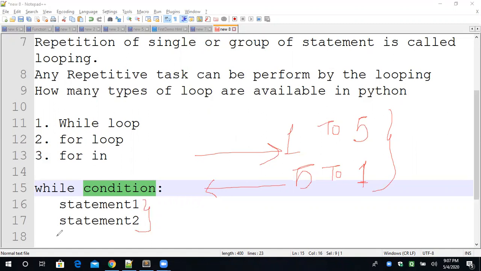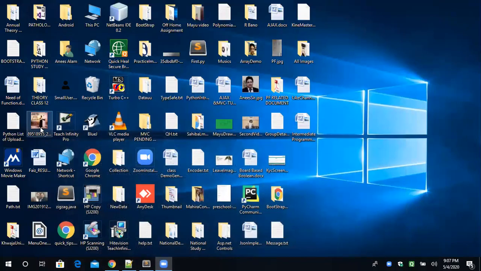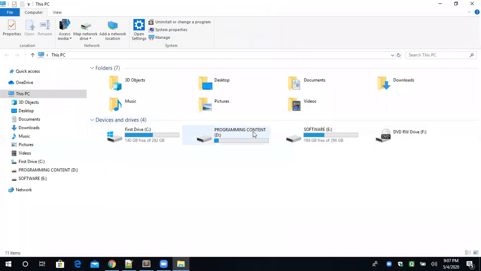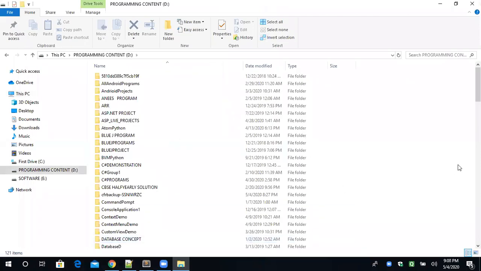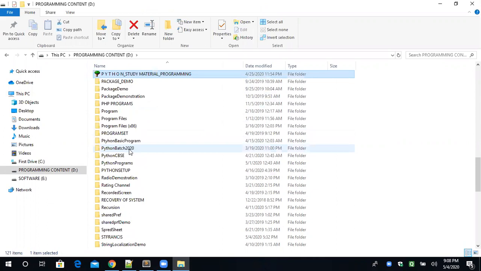Okay, fine. So we are switching to the programmatic section. I'm closing all these things and clearing all the drawing. Now you know my directory structure. I'm minimizing it. Now we have to move to the D drive. So this computer, and after that the D drive, because in the D drive we have already created one folder, Python programs. In that folder, I am writing all the programs. So where is the Python? One second.